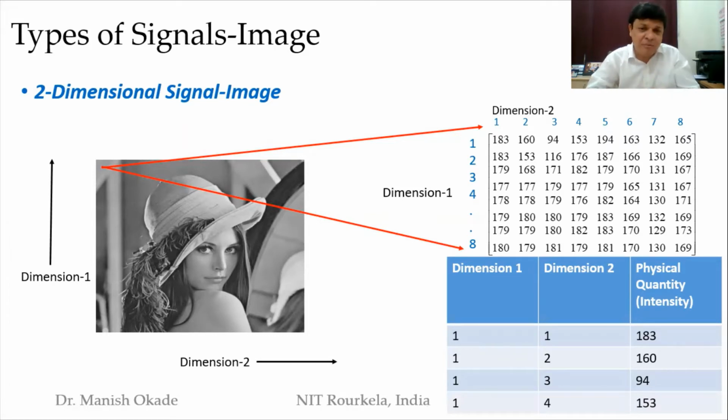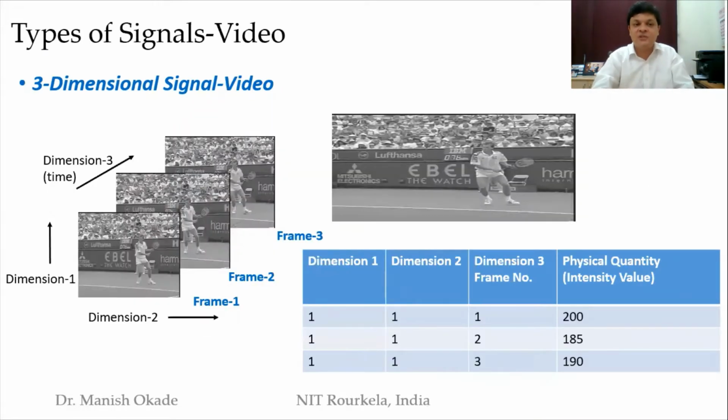Let's add one more dimension to it. The three-dimensional signal, I think it is easy to guess. It should be a set of images. So if I have two dimensions and I want to add one more, this is what we get, which we refer to as video. In this, you could see a video sequence, which is nothing but a set of frames stacked one after the other, one after the other.